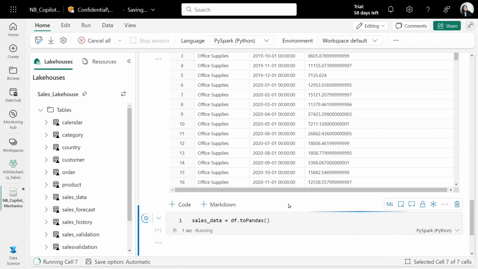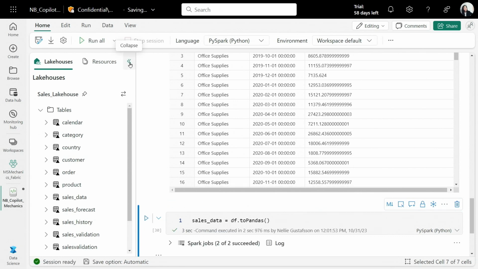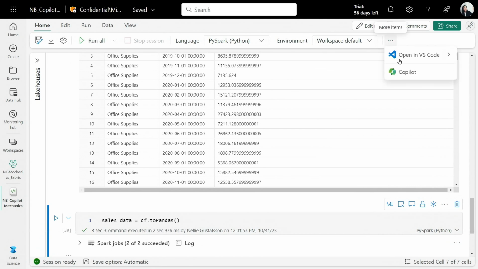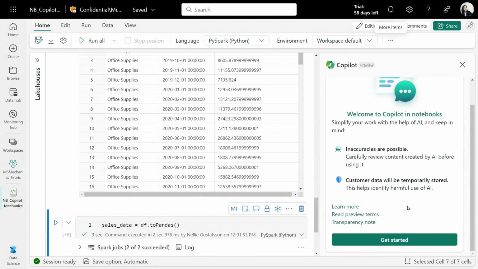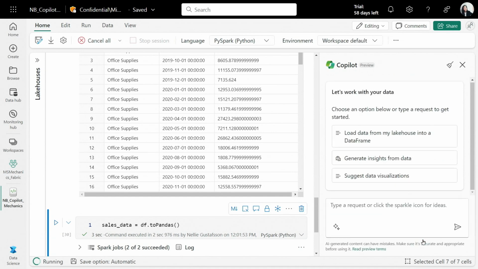So next, we're actually going to convert that data into a Pandas data frame, just because it gives us a lot more APIs for data exploration and data visualizations. Next, we're going to open up the Copilot pane. And in this case, we want to get started with some of the prompts that you see here.